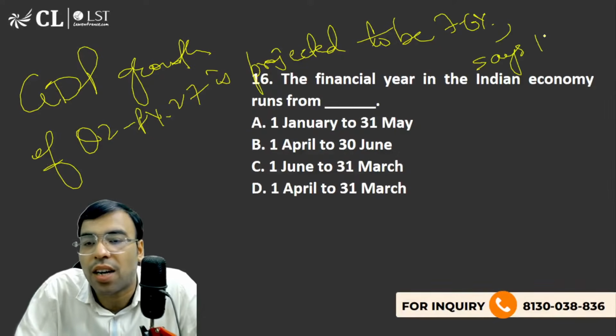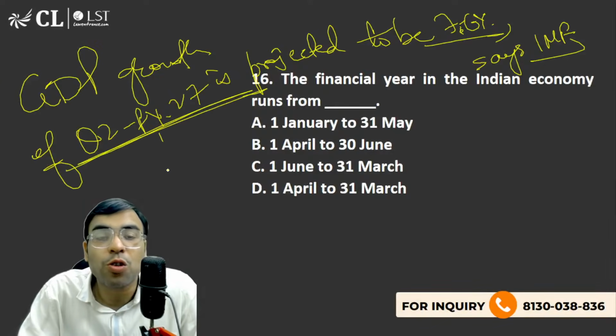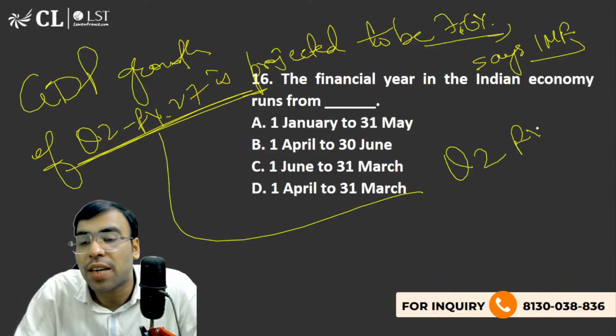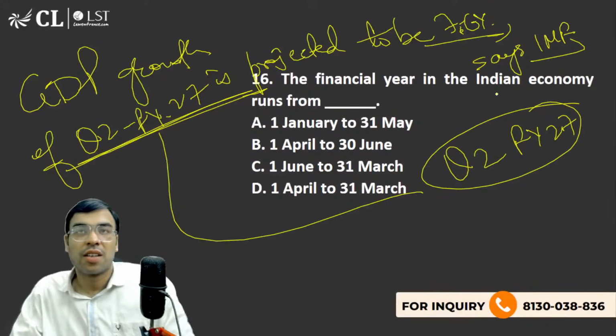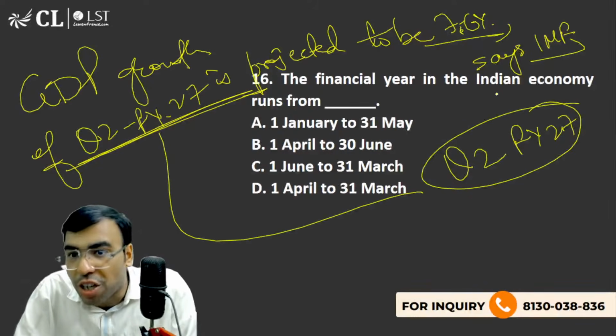I'm just giving an example. I don't know whether this is true or not, but this is just for hypothetical purpose. What is the meaning of Q2 FY27? July, August, September of year 2026, not 2027.